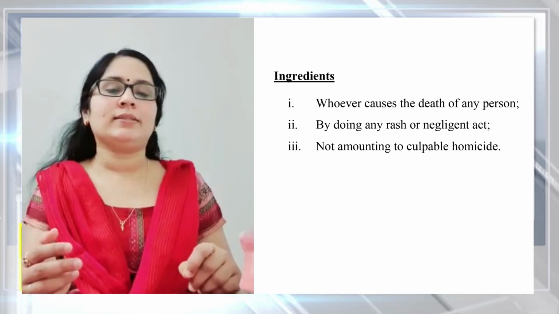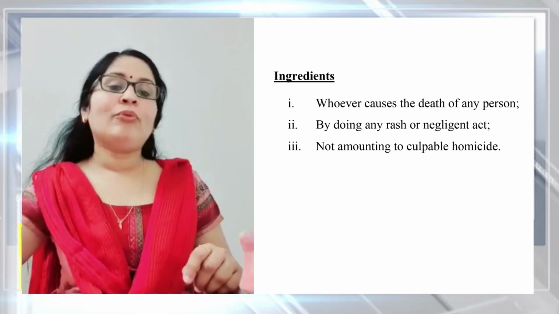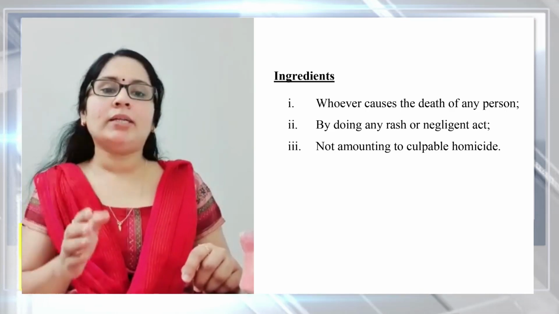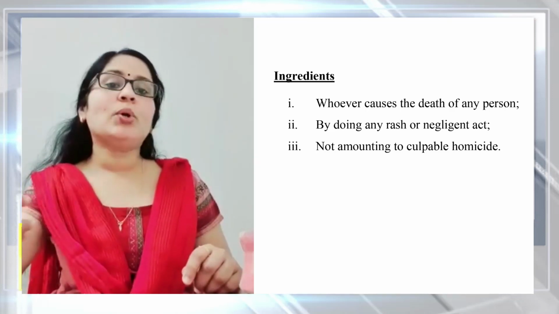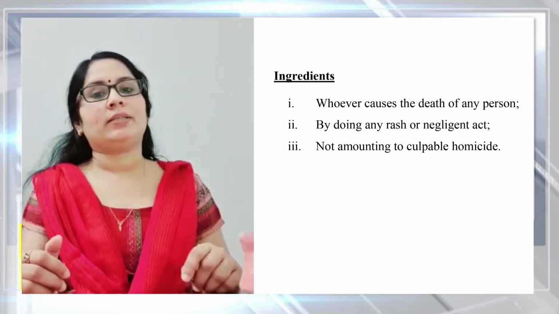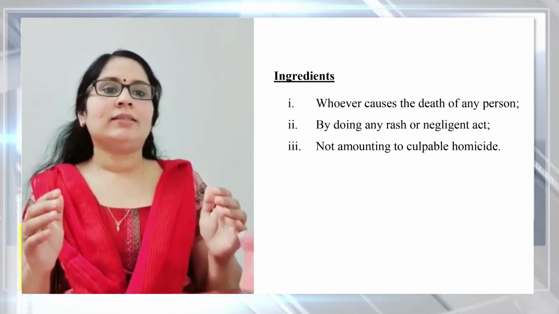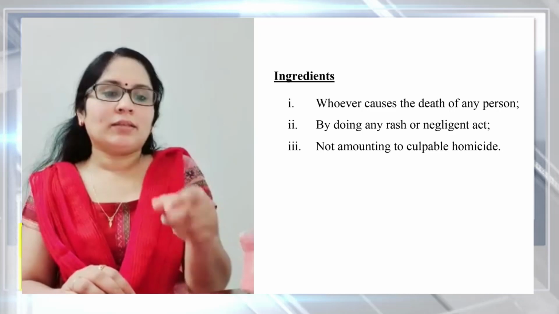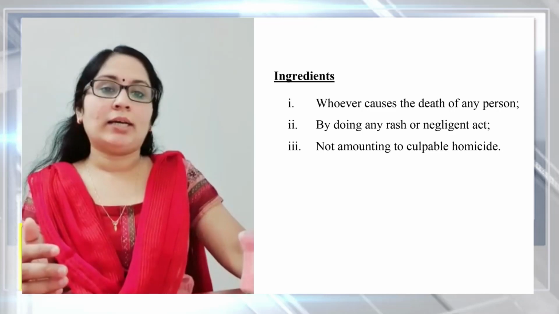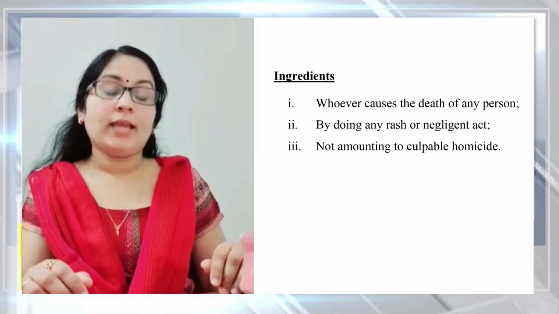And what are the ingredients? The first one, whoever, that means any person, causes death of any person. That means the result will be the death, by doing any rash or negligent act, and that act not amounting to culpable homicide. And please note the important point: the act which is rash or negligent must be the direct cause of the death of the other person, or the immediate cause of the death. And it must be noted, there must be absence of willfulness in negligence.